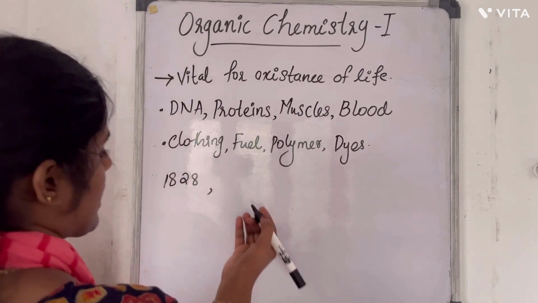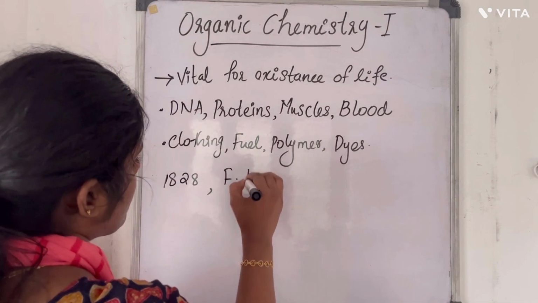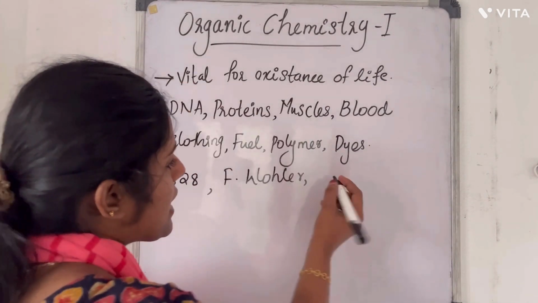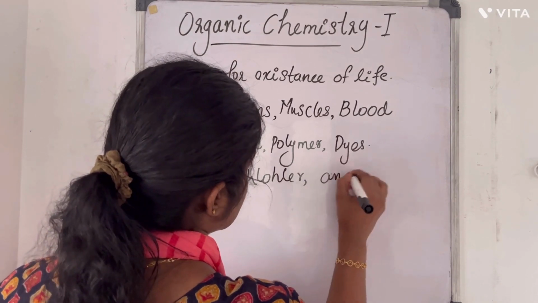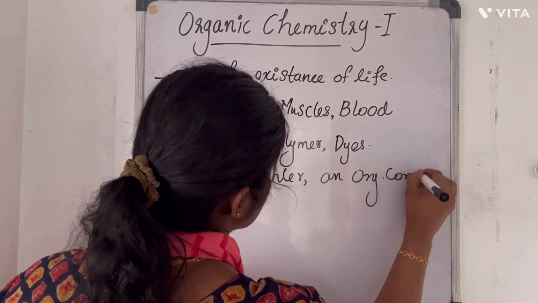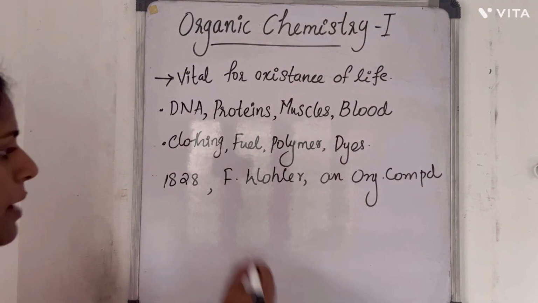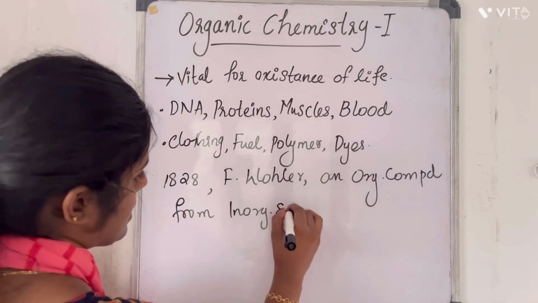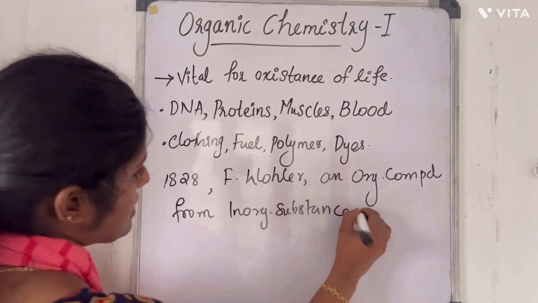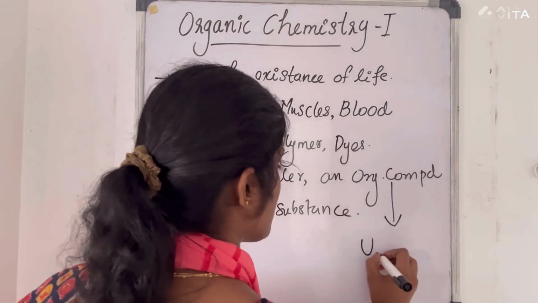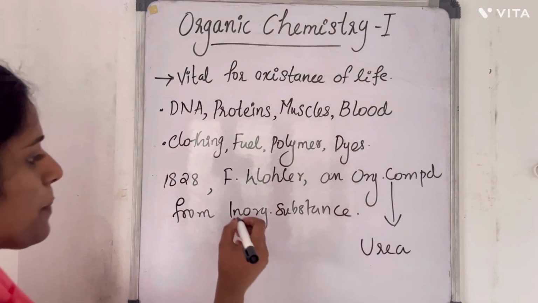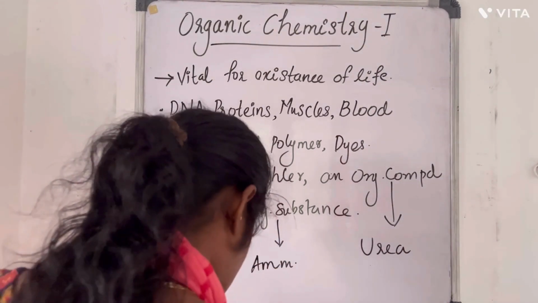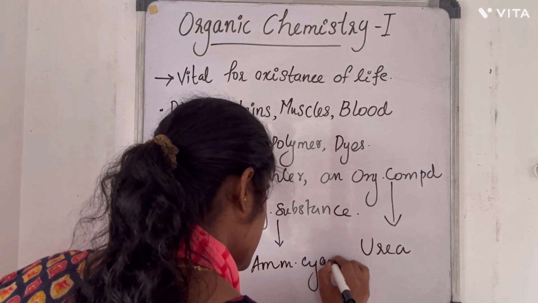1828, a scientist, Frederick Wöhler, synthesized an organic compound from an inorganic substance, and the first synthesized organic compound was urea, prepared from the inorganic substance ammonium cyanide.